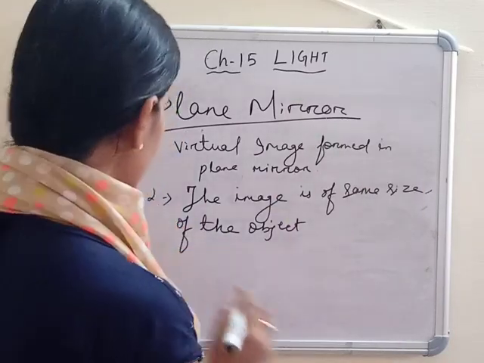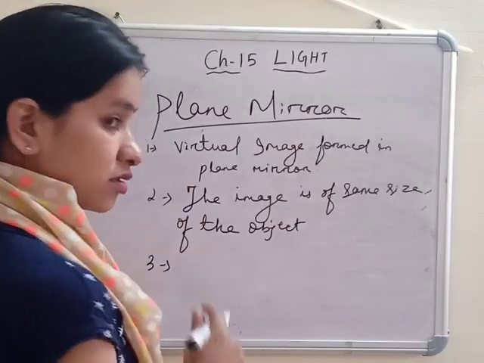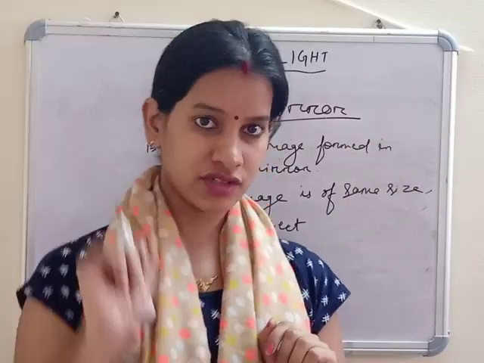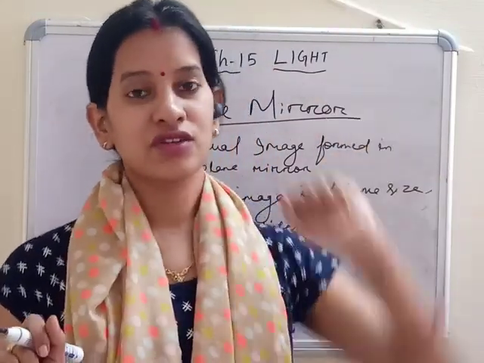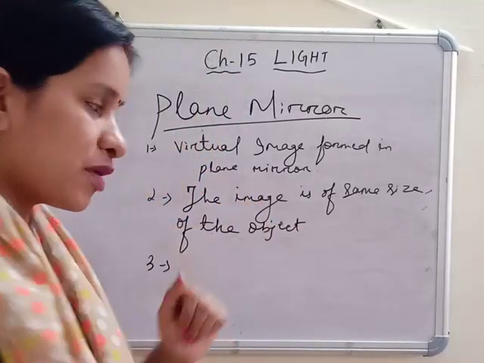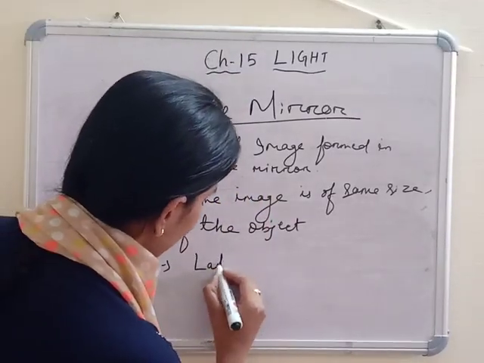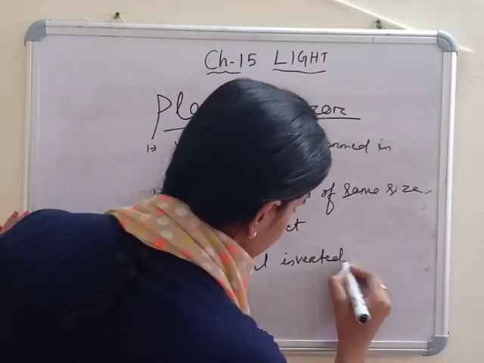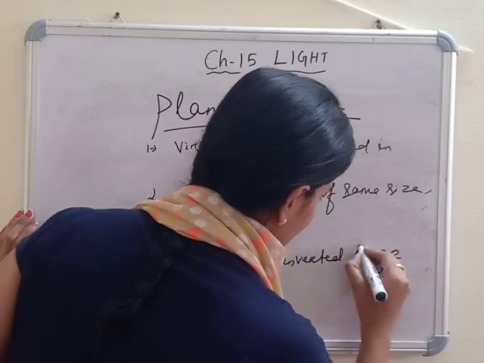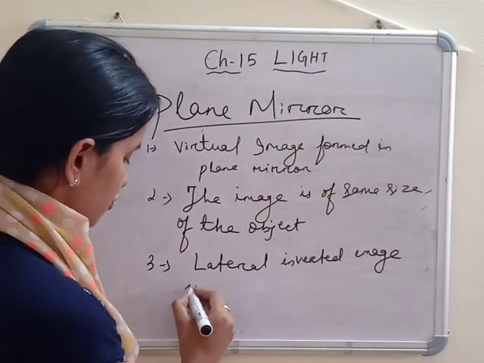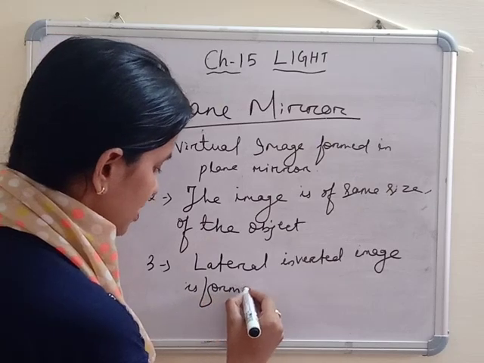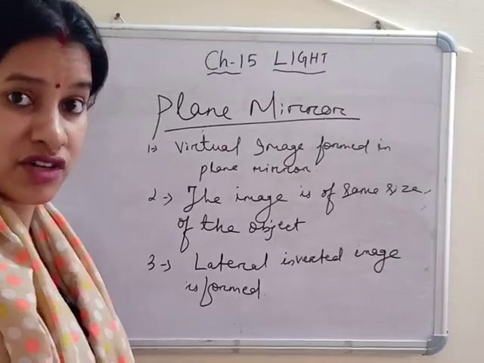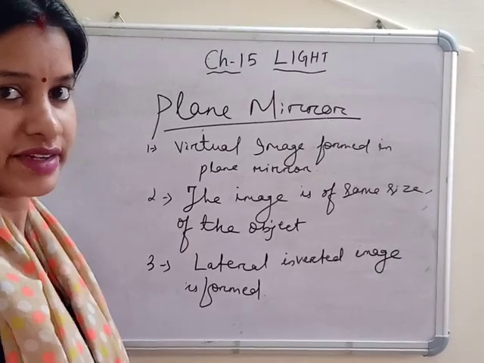Okay. Next, if you see your image in the mirror, the right hand looks like a left and the left hand looks like a right. That property is called lateral inverted image. A laterally inverted image is formed. So these are the three basic properties of mirrors. Hope you have understood. You can observe this at home also. Just try. Thank you.